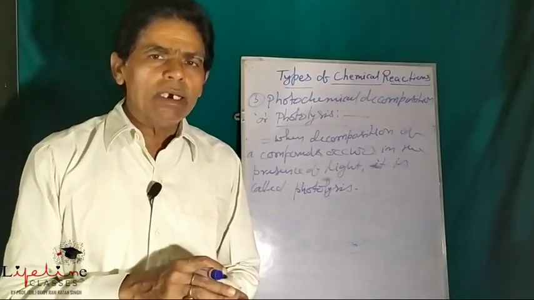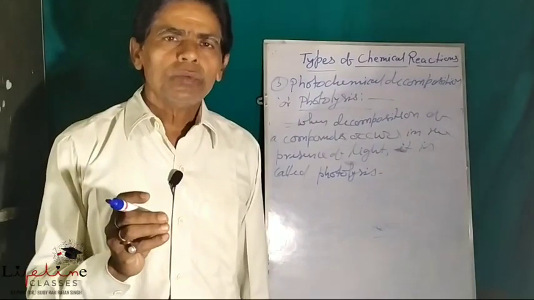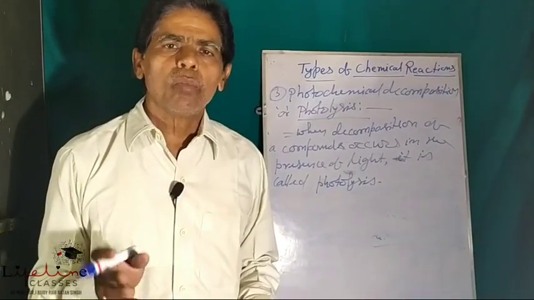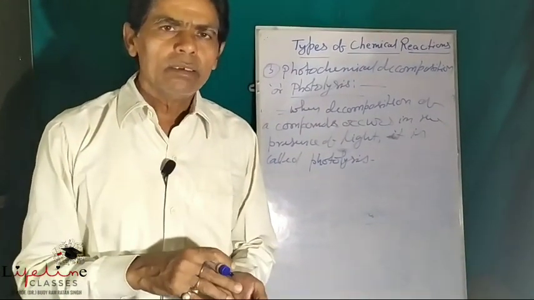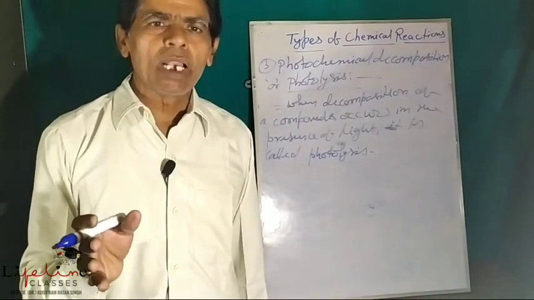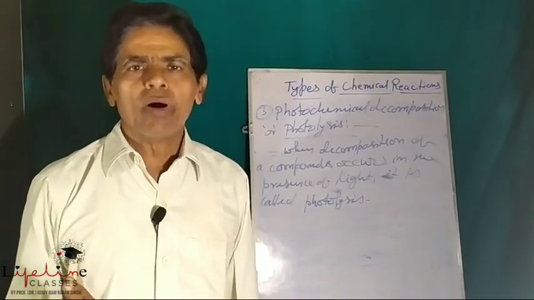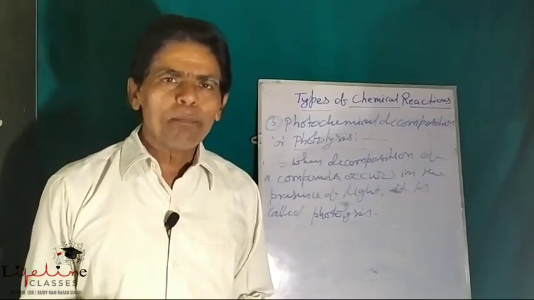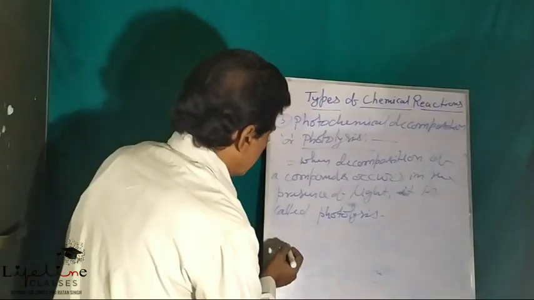When silver bromide is exposed to sunlight, it gets decomposed into silver and bromine. In the same way, when silver chloride is exposed to sunlight, it also gets decomposed into silver and chlorine. So these are examples of photochemical decomposition.